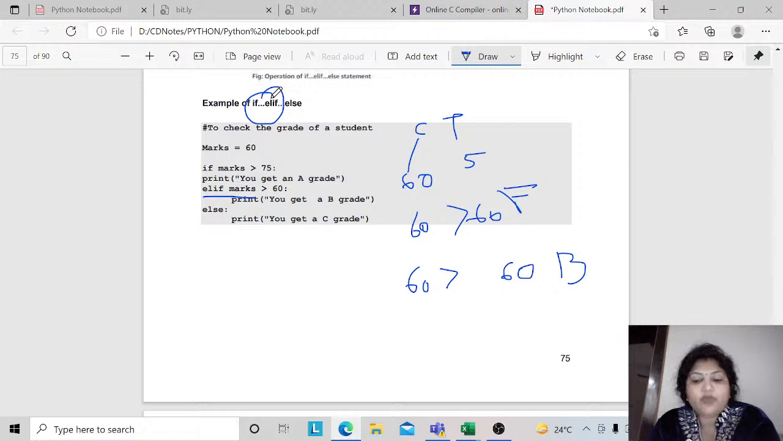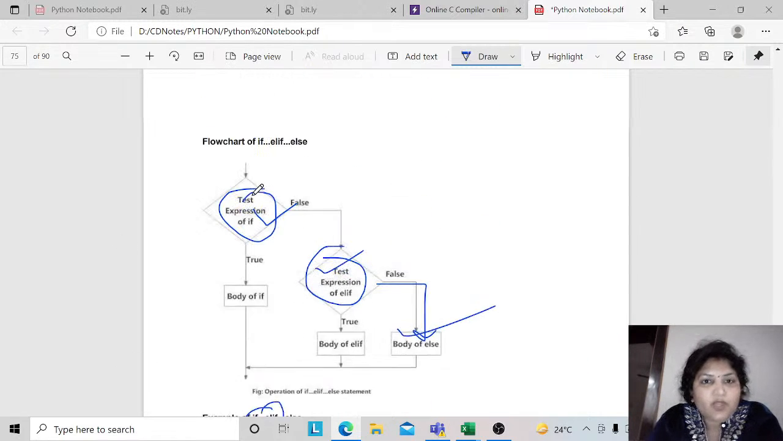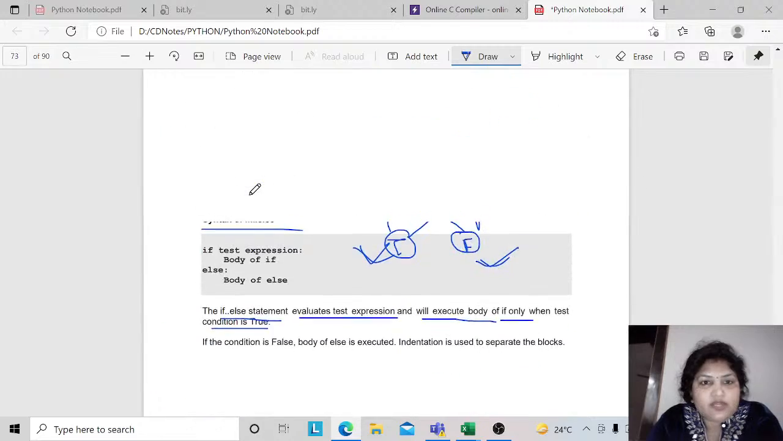Else parts will give you the false result. When your condition is false, it is going to show you that your condition is false. Now you are in the else block, right? So it is very important.